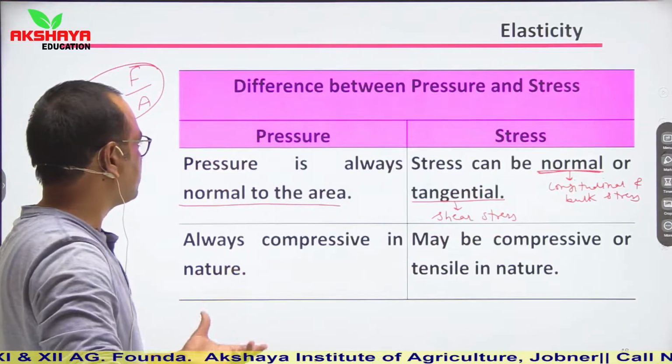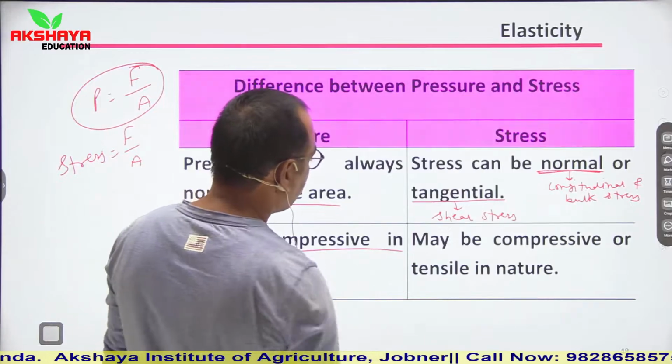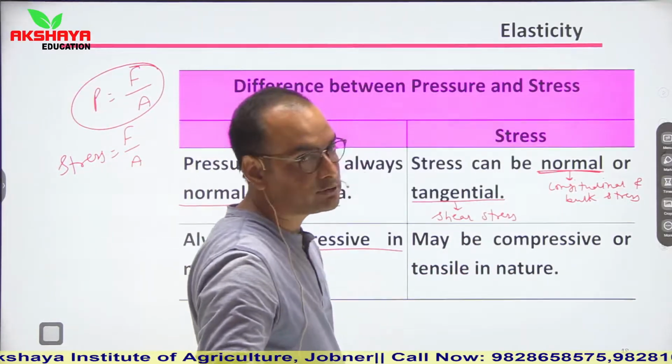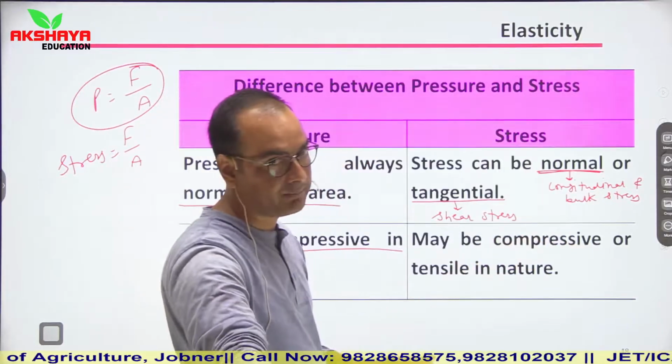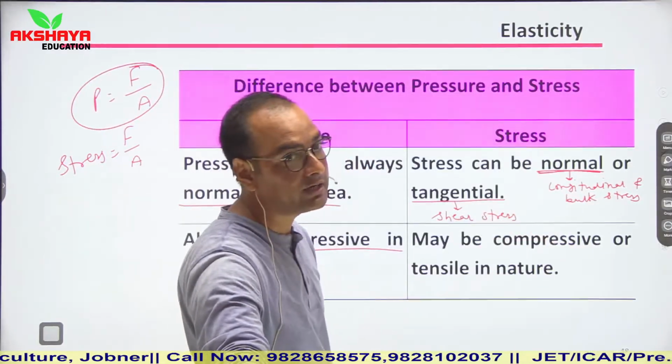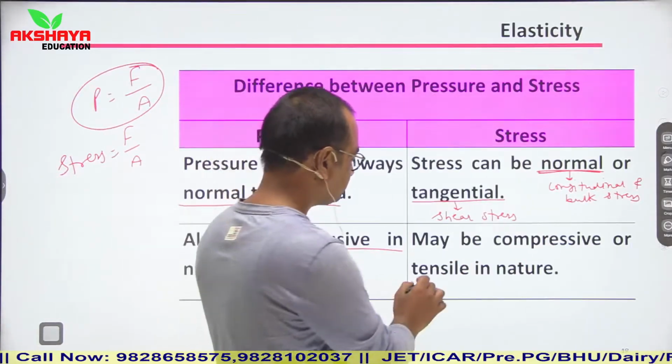Pressure is always compressive in nature, while stress may be compressive or tensile. So we have seen that in the case of bulk stress, it is always compressive in nature, but in the case of longitudinal stress, it may be tensile or compressive, both.